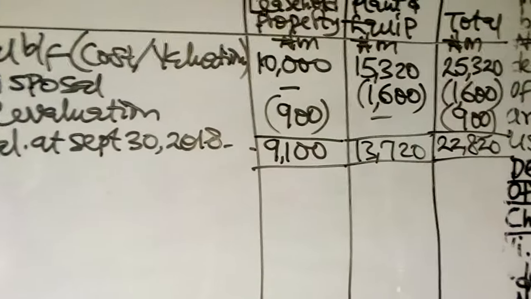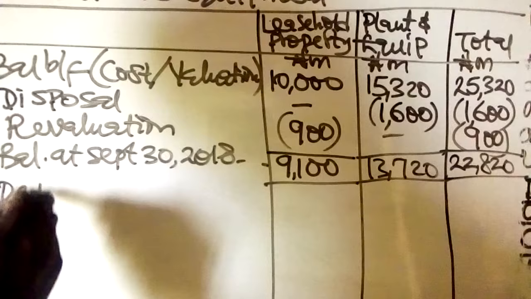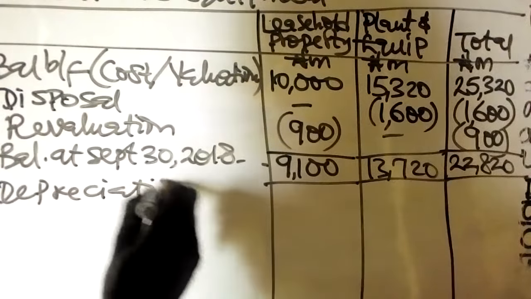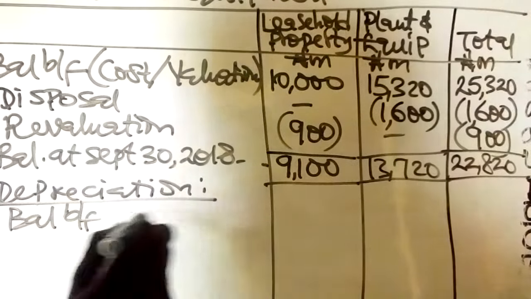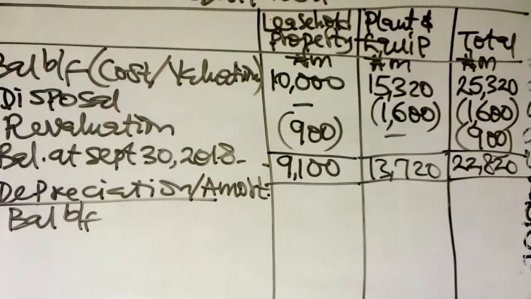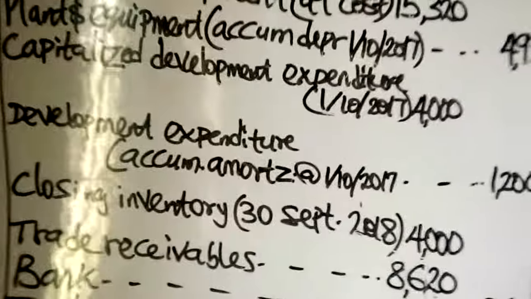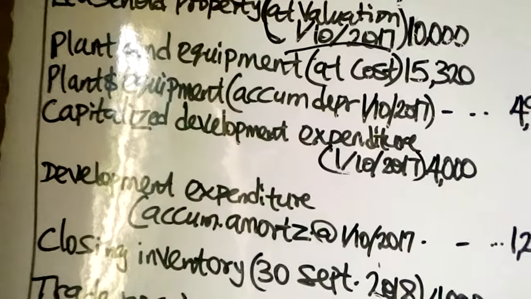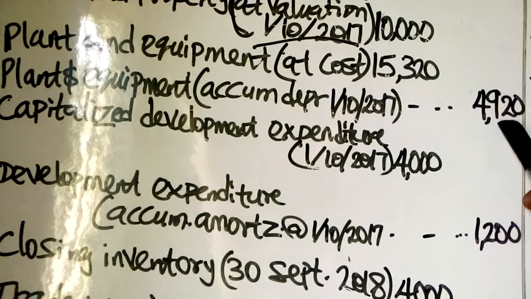After that, you have the depreciation. You start with the opening balance of depreciation as well, the balance brought forward, depreciation and amortization. If you go through your trial balance, we have plant and equipment accumulated depreciation of 4,920.